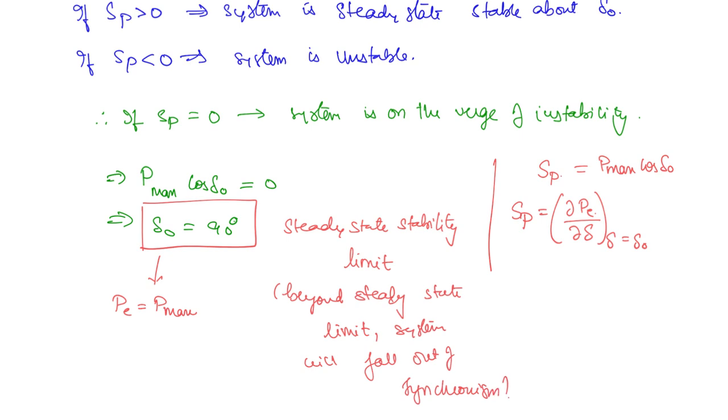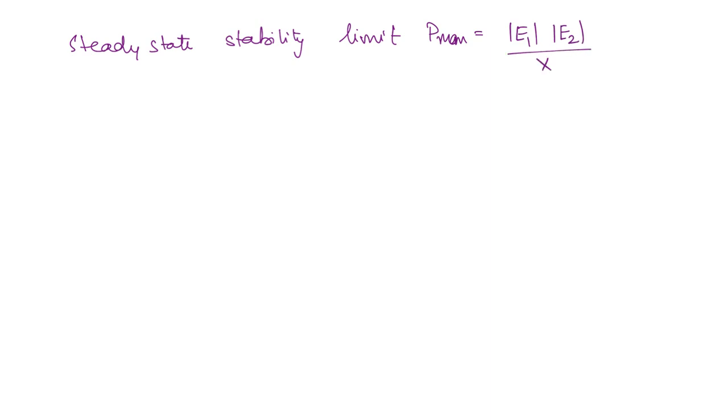So we saw the steady state stability limit. This was P max, right? Now what is P max? This is equal to the sending end voltage times the receiving end voltage divided by X, right? So we can increase the steady state stability limit by increasing these voltages or by decreasing the reactance. As a part of decreasing the reactance, parallel transmission lines are used, and even sometimes series capacitances are introduced in the line.